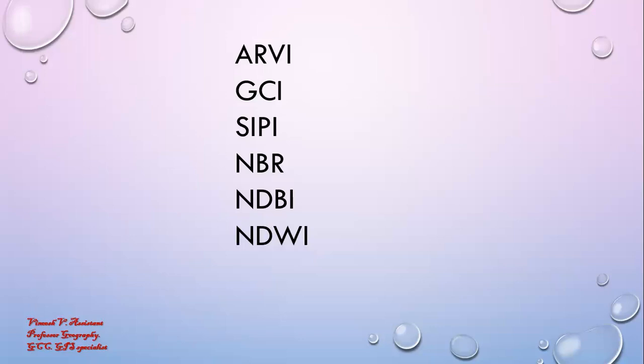So it is the second part of remote sensing indices. In today's video, we are discussing ARVI, then GCI, then SIPI, NBR, then NDBI, normalized difference built-up index, then NDWI, that is normalized difference water index.